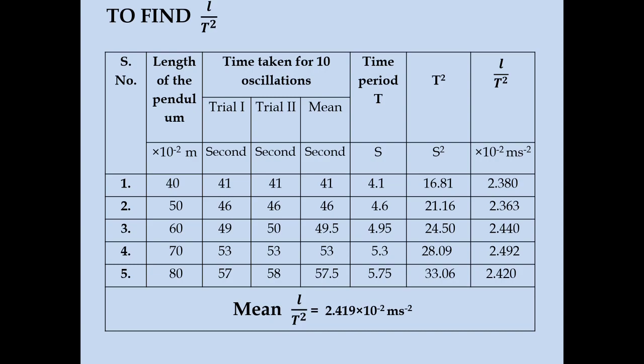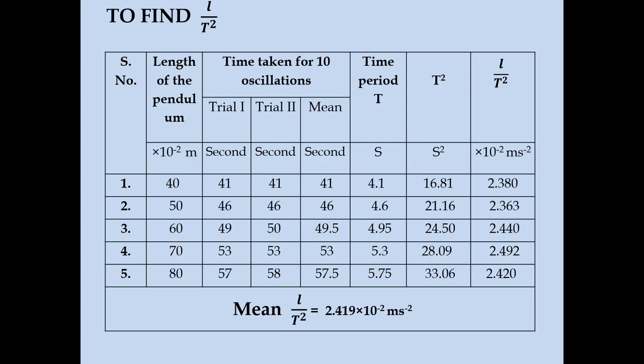The length of the pendulum for the first set of readings is 40. We have trial 1 and trial 2. Trial 1 was 41 seconds and trial 2 was 41 seconds. So, the mean time taken for the 10 oscillations is 41. The time period is the time taken for one oscillation, so 41 divided by 10 oscillations gives 4.1. Then square the time period and you will get T square.